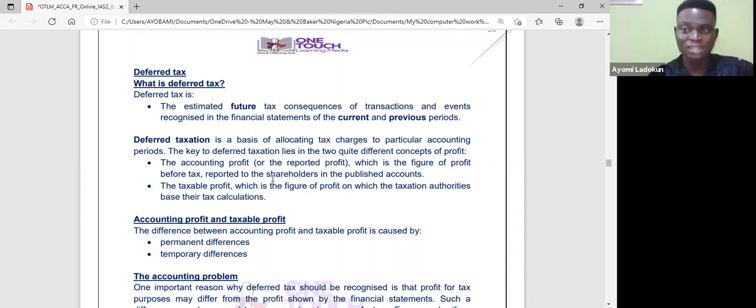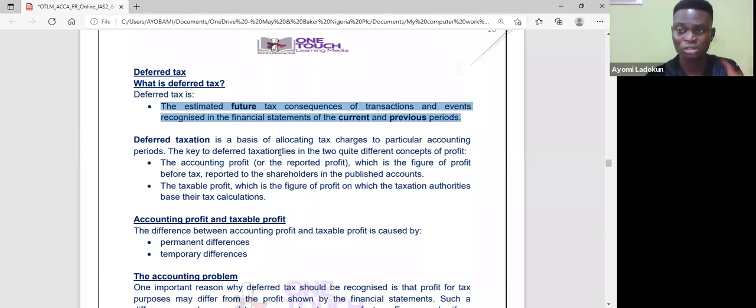I said earlier that deferred tax is matching the tax effect of transactions to their relevant accounting period. So this is what they are also saying here. That's the way I derive it from my head. Now let's look at what they are saying here: the estimated future tax consequence of transactions and events recognized in financial statements in the current and previous period. Can you see that?